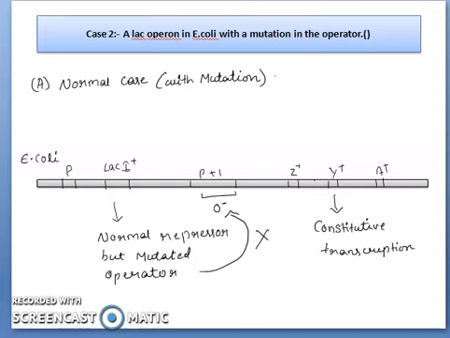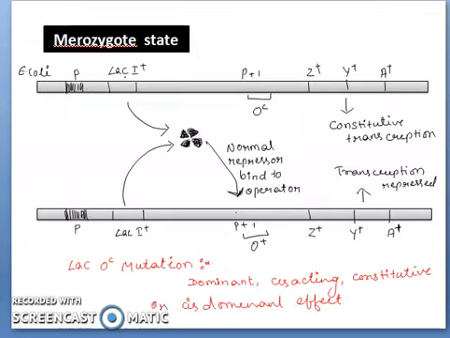Constitutive transcription means even with the formation of the repressor, it does not work. That is known as constitutive transcription. Here the repressor is present, but its work is not performed. That is the reason it is forming a constitutive repressor. Now we will be dealing with the next case, a merozygotic state. Here the lac-I is producing the repressor in both cases, in E. coli as well as in the F dash plasmid.